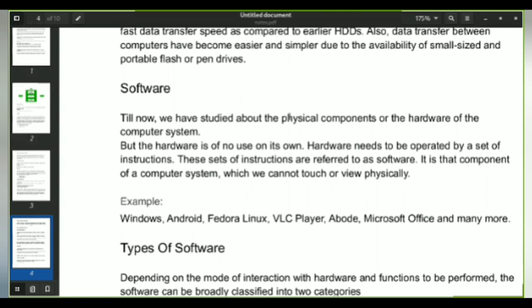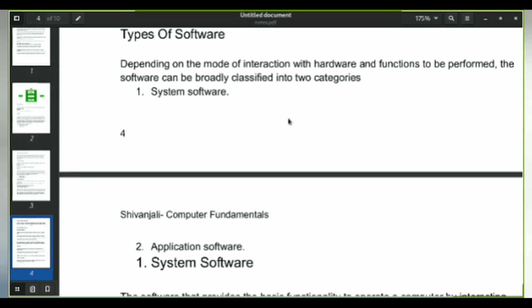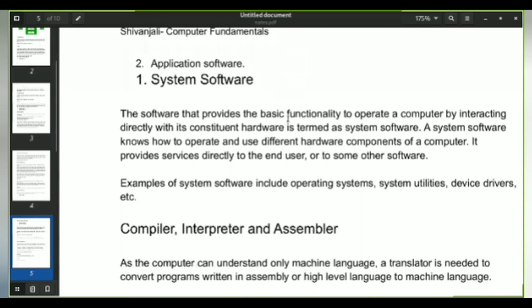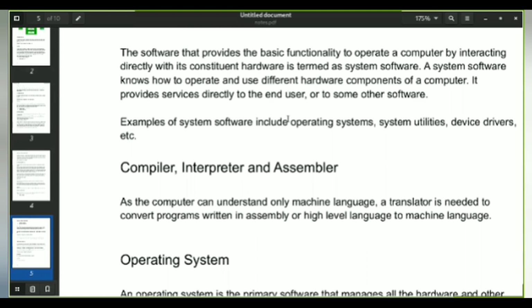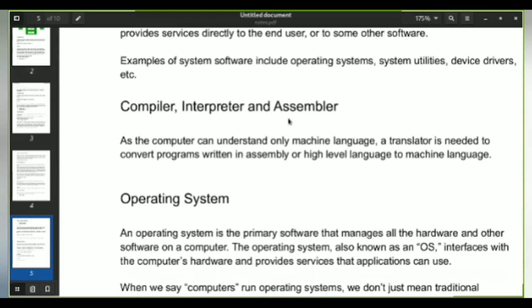Now moving on with the software, we discussed that software is the set of instructions for the hardware to follow. There are two types of software: system software and application software. System software provides the basic functionality for operating your computer by interacting with the hardware devices. The types of system software are operating system, system utilities, and device drivers.